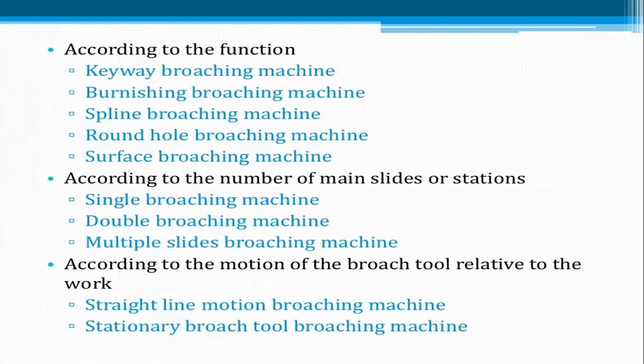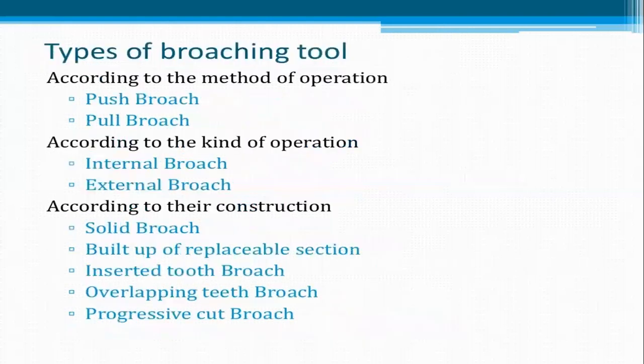According to the function: keyway broaching machine, burnishing broaching machine, spline broaching machine, round hole broaching machine, and surface broaching. These depend upon the function of the workpiece. And according to the number of main slides or stations: single broaching, double broaching, and multiple slide broaching. According to the motion of the broach tool relative to the work, there are two types: first, a straight line motion broaching machine, and second, a stationary broach tool broaching machine.